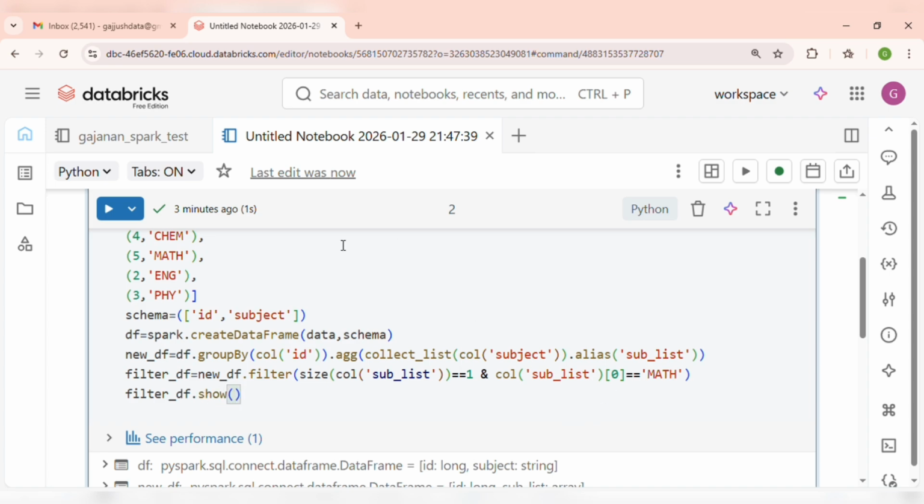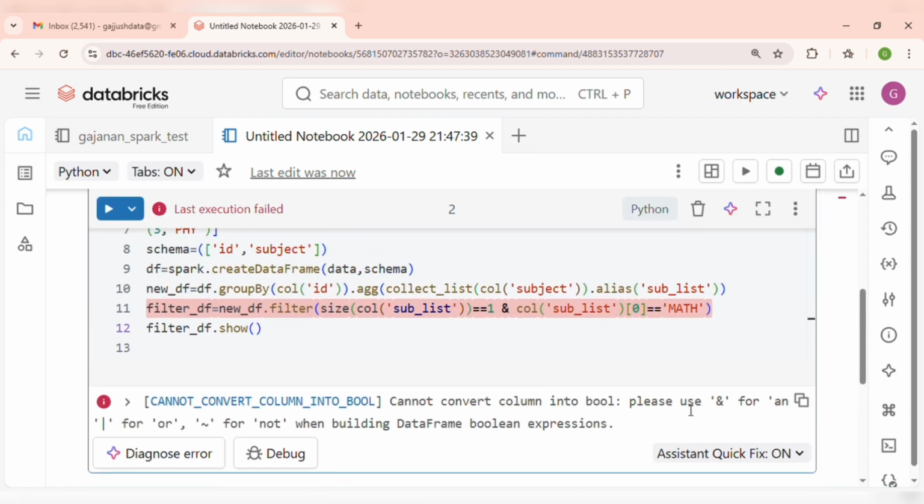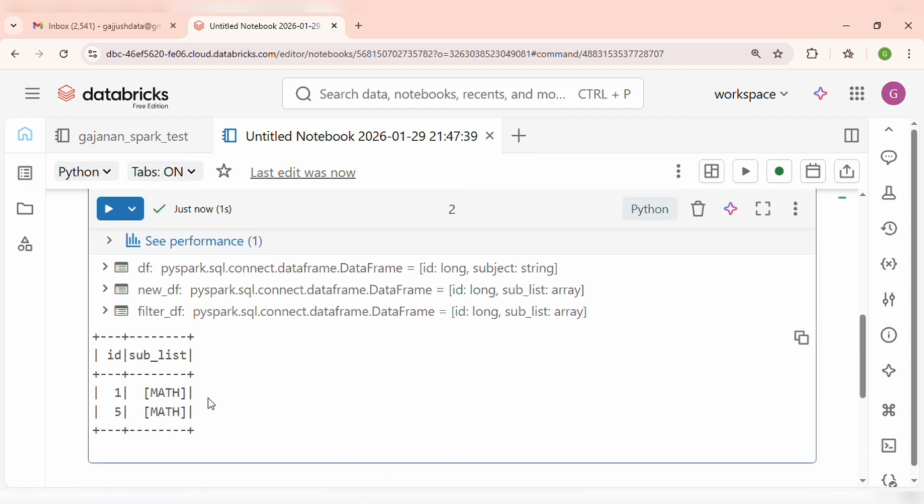Okay, let's see how it's working. I have triggered it here. It's showing me that it can't use the and. So why this error here? Because we have used two conditions inside one filter, so it is a parenthesis error. We have to use separate parentheses for each condition. So I am adding parentheses here for each condition, and now running it again. Look at the result, guys.